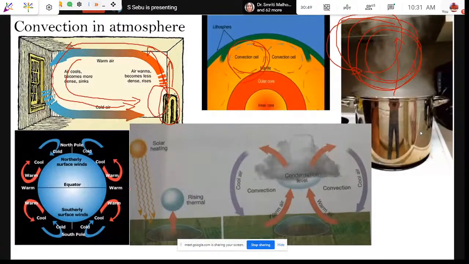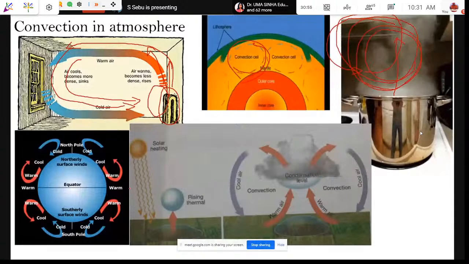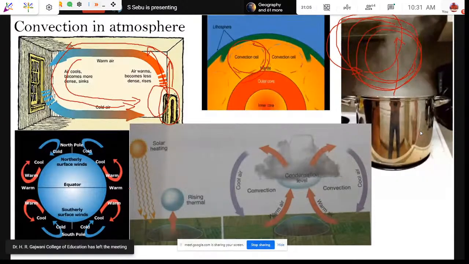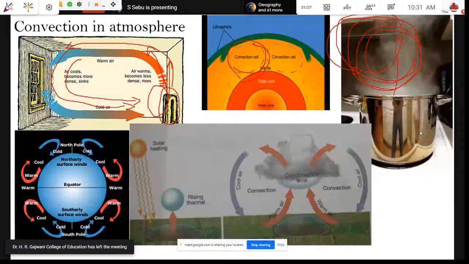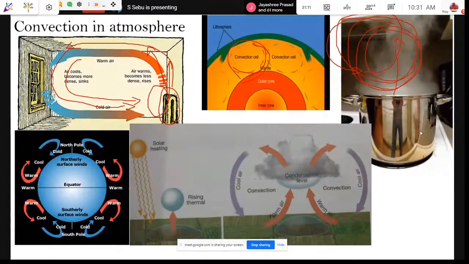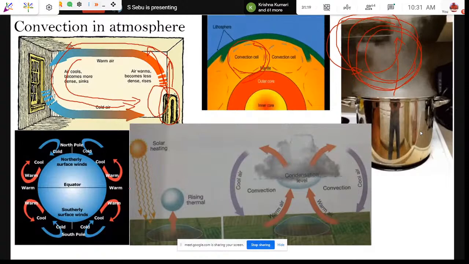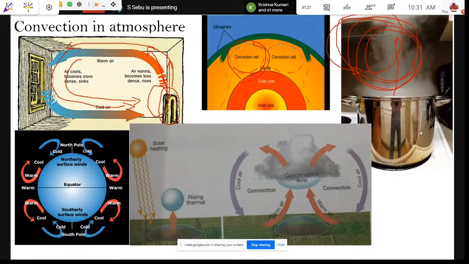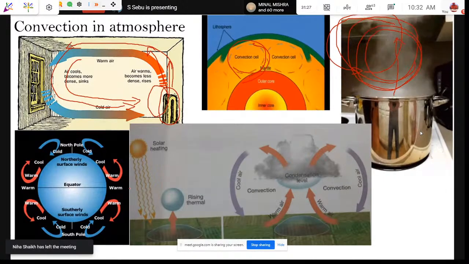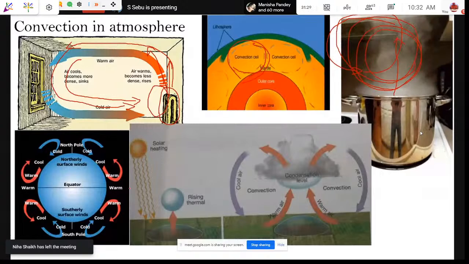We often come across convectional rainfall, isn't it? We come across convectional rainfall, or relief type of rainfall, or sometimes cyclonic rainfall. These are the three principal rainfall types that we see in the entire world, right? One is convectional rainfall, the other is orographic rainfall, and the other is cyclonic. Cyclonic and orographic I will keep aside, and we will discuss a little bit about convectional rainfall.